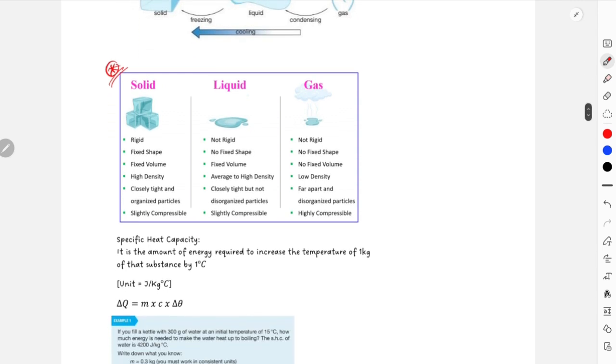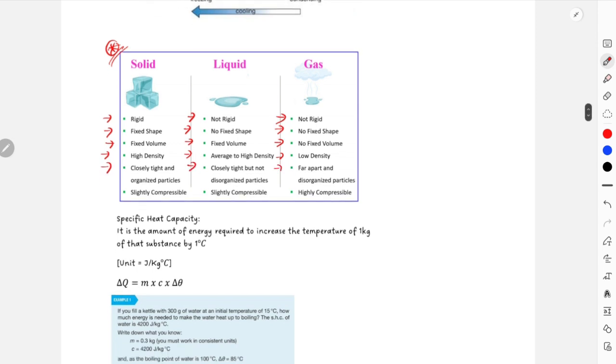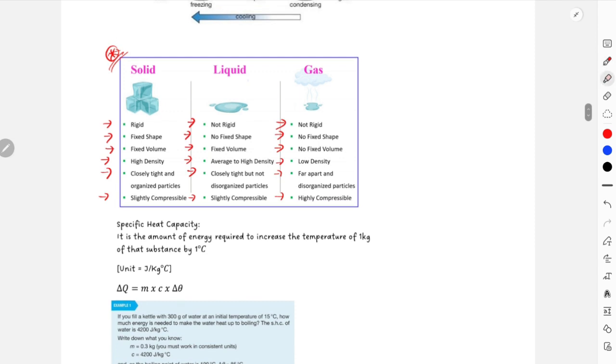Properties of solid, liquid and gas. Solids are rigid, liquids and gases are not rigid. Solids have a fixed shape, liquids and gases do not have a fixed shape. Fixed volume, no fixed volume. High density, average to high density, then low density. Closely packed, but not like in solid, and then loosely packed. Then you have slightly compressible, highly compressible. These are very important things.